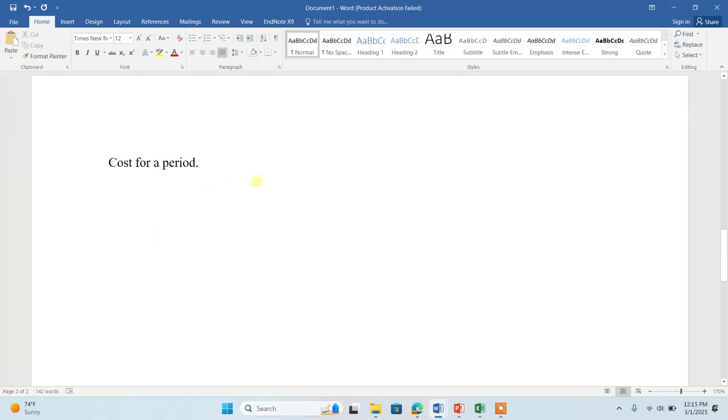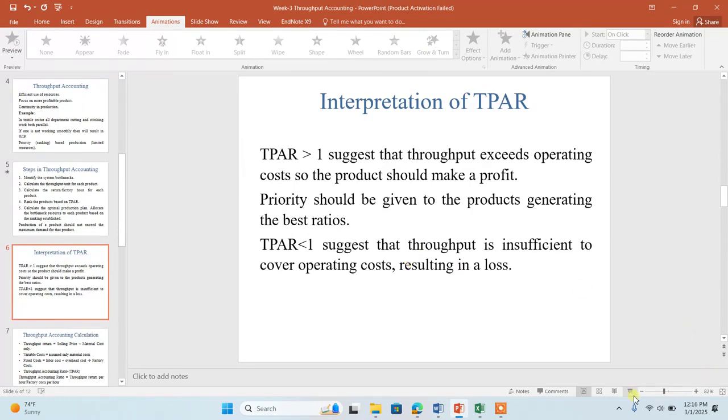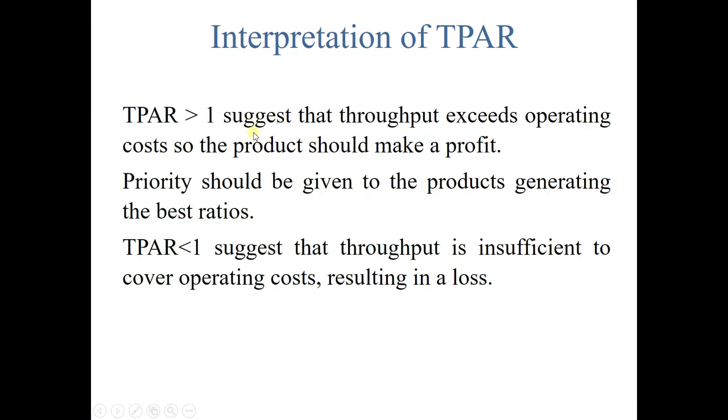Why do we need this? While calculating the throughput accounting ratio, we need to compare the throughput return per unit per hour divided by the factory cost per hour. But before reaching that, let me show you the formula here. Theoretically, a throughput accounting ratio greater than 1 is considered good because it means your throughput return per hour is greater than your factory cost per hour. If it is less than 1, it means you are not able to cover your fixed cost or the operating cost.